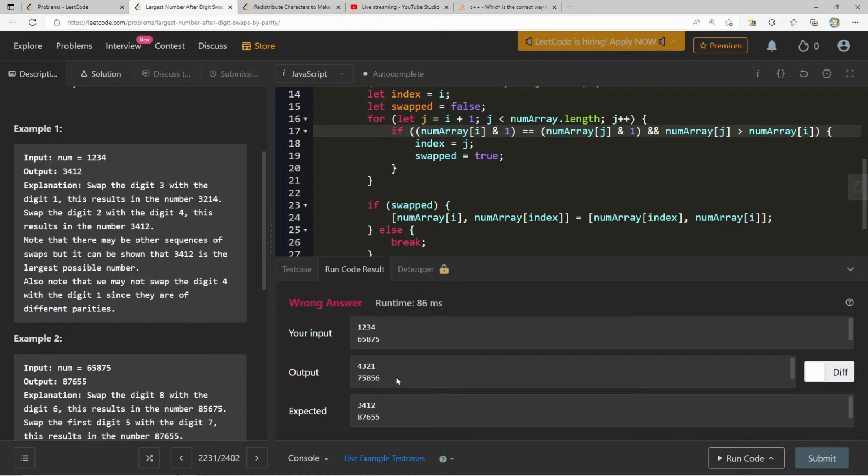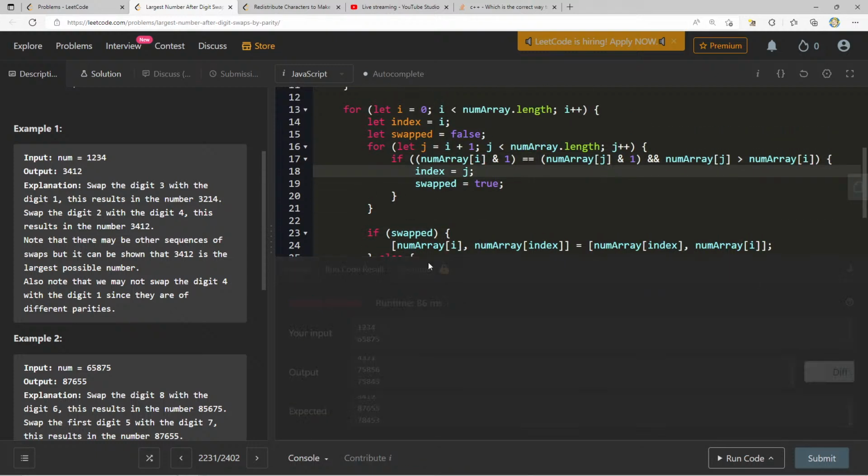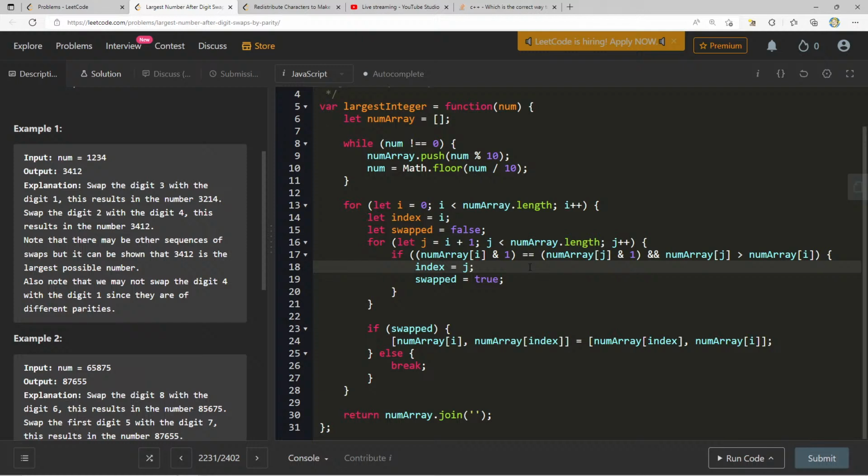4, 3, 2, 1, 7, 5, 8, 6. I mean, these are 7, 5, 8, 4, 3. Okay, wait. Let's do this. If num array, if they're the same parity, and num array of j is greater than num array i, we set index equals j, swapped equals true.